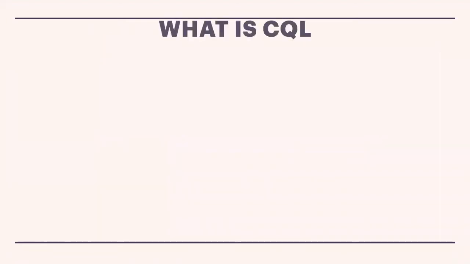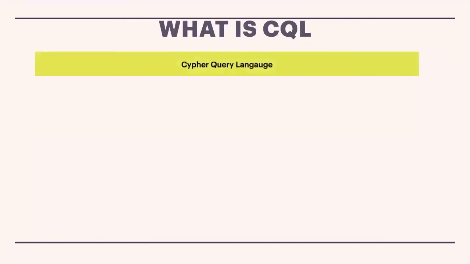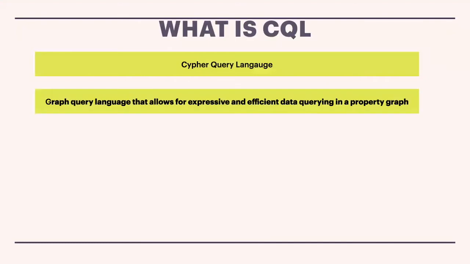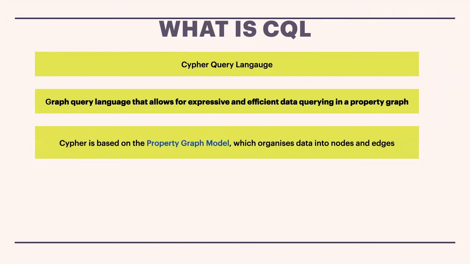So what is the query language we use in Neo4j graph databases? It is called the Cypher query language. This language is a graph query language that allows expressive and efficient data querying in the property graph. As I told you, we use the property graph model. Basically, we have properties, which have a name and a value. Cypher is based on the property graph model, which organizes the data into nodes and edges. When I say edges, edges are nothing but relationships.